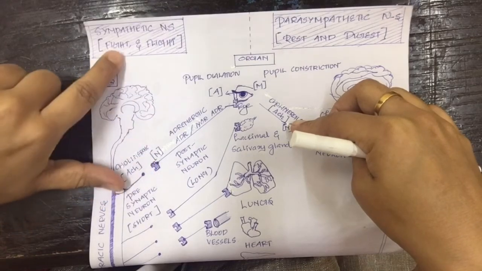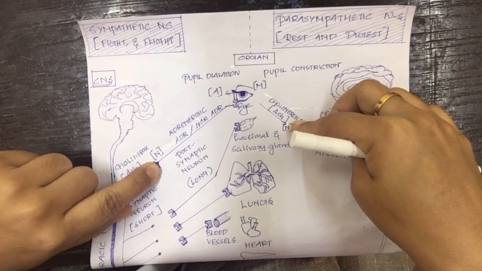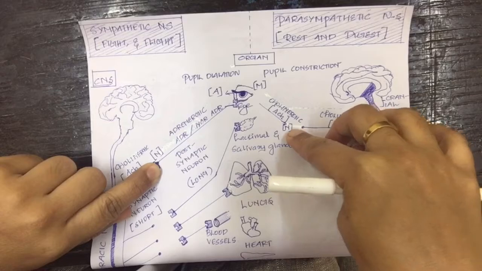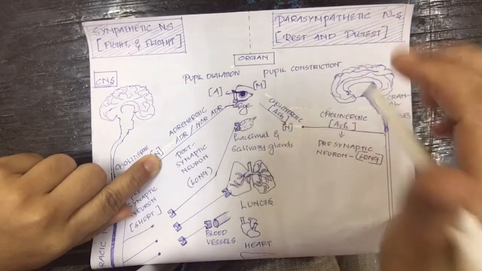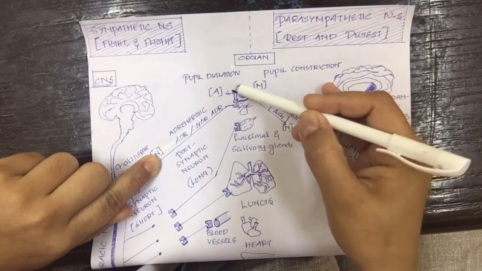That means in the sympathetic nervous system, the released acetylcholine binds to the nicotinic receptor, and also in the parasympathetic nervous system, the released acetylcholine binds to the nicotinic receptor. Now, there are also receptors located on your peripheral organs.